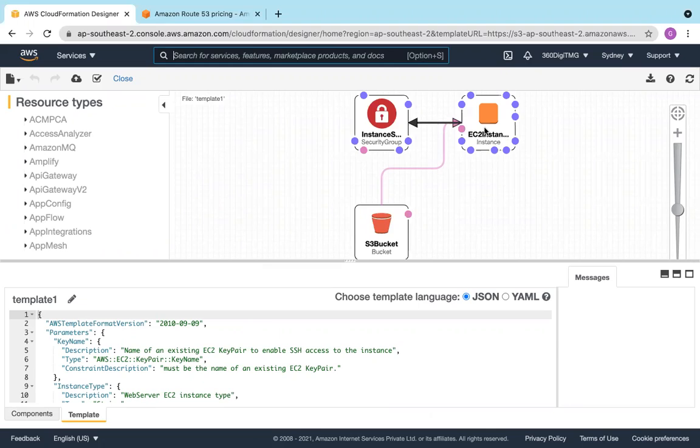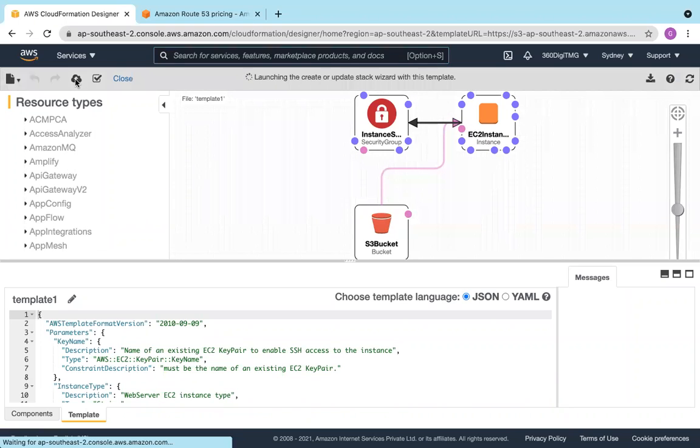Here we are creating an EC2 instance and S3 bucket. And if you want to create an EC2 instance, we need a security group, we know that, and the S3 bucket. And there is a dependency of the S3 bucket on the EC2 instance. So let us create this stack. You can go back and create, or you can say create stack here.